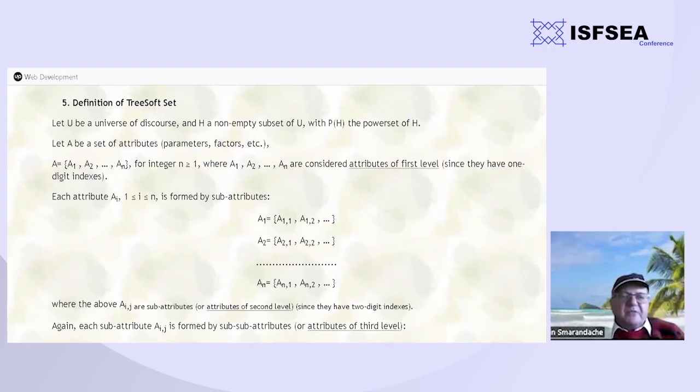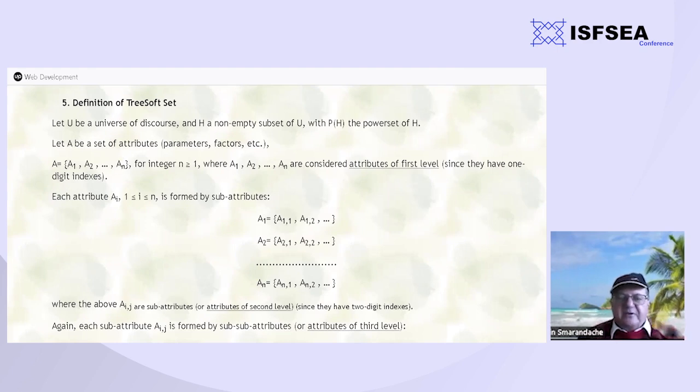If we consider a universe of discourse U and H a non-empty set of U, P of H the power set of U as before, let A be a set of attributes, which may be parameters, factors, and so on. And A is formed by subsets of specific attributes A1, A2, ..., AN.